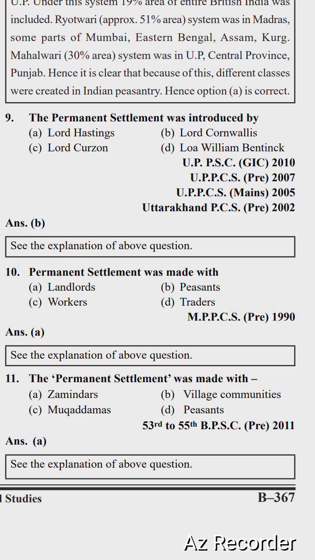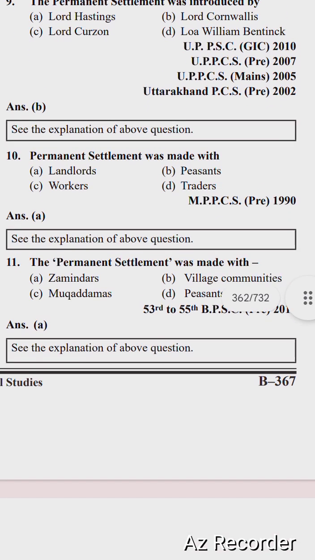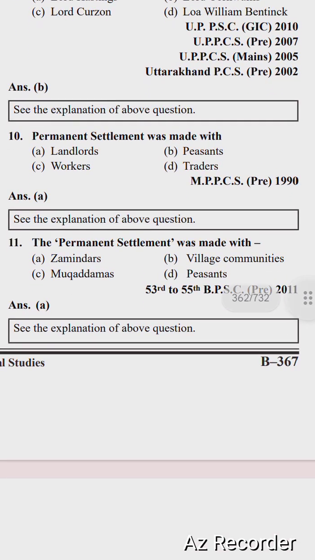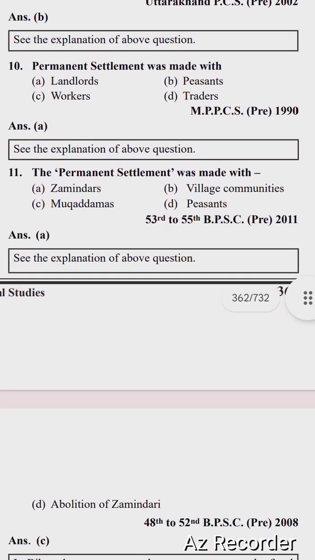So next question is, the Permanent Settlement was introduced by, options are Lord Hastings, Lord Cornwallis, Lord Curzon, William Bentinck. B, Lord Cornwallis. Next question is, Permanent Settlement was made with, options are landlords, peasants, workers, traders. Right option is option number A, landlords. The Permanent Settlement was made with, options are zamindars, village communities, muqaddams, and peasants. Right option is option number A, zamindars.